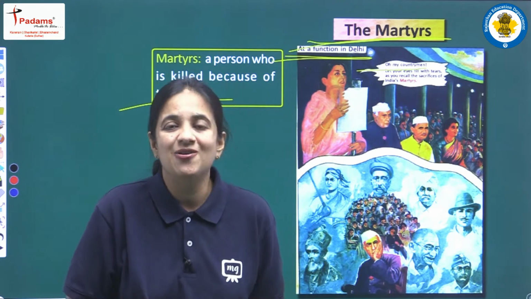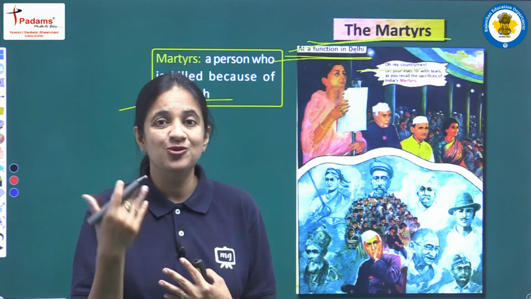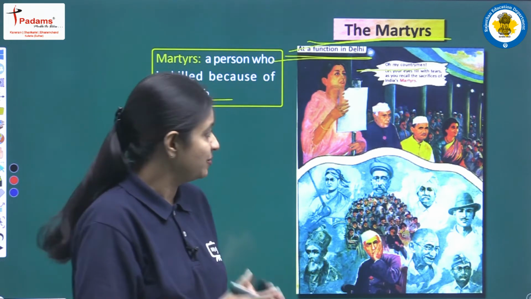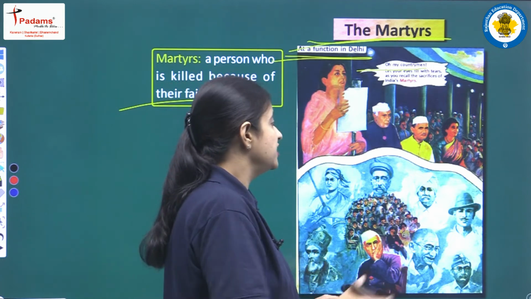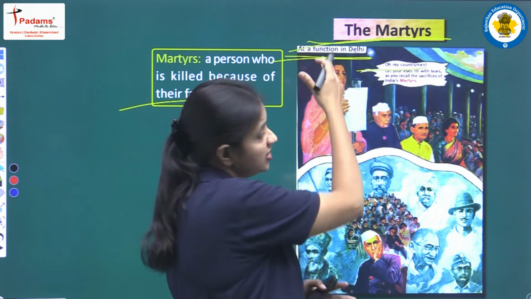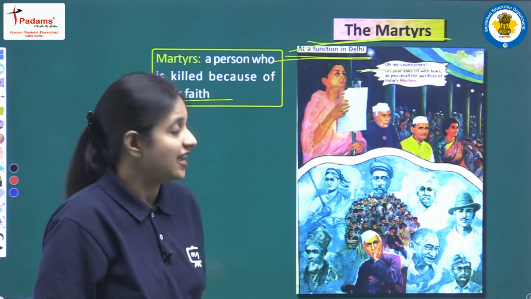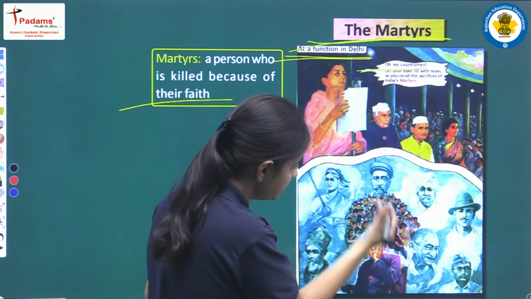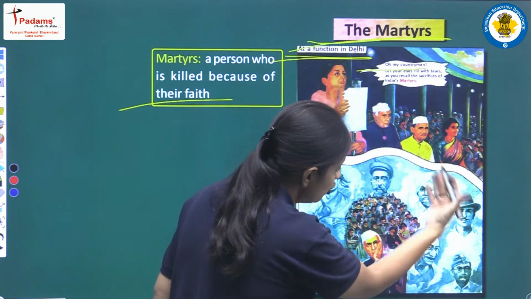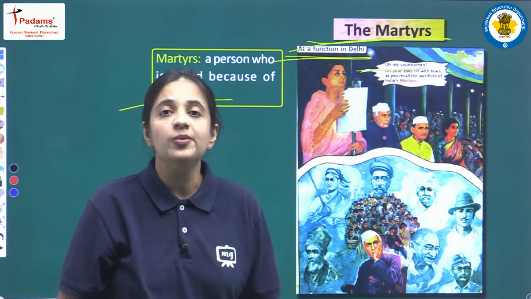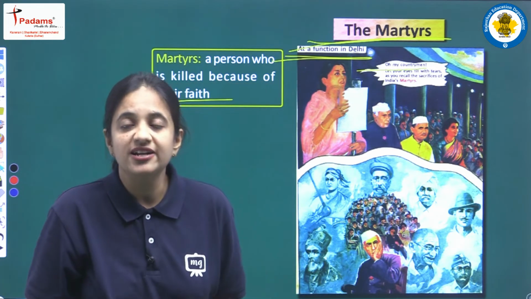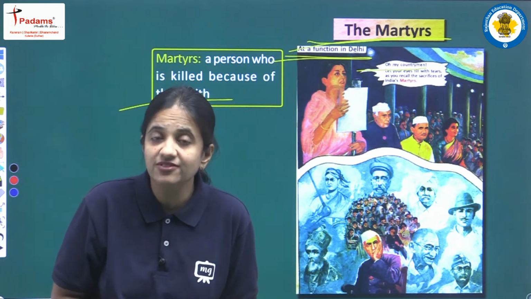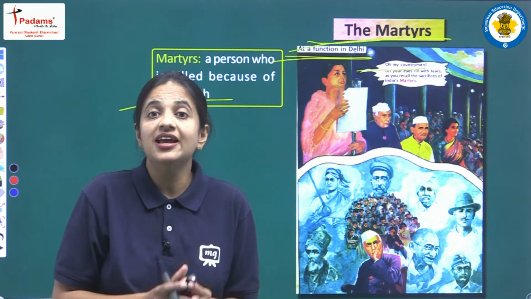Okay, so now I am very sure that you all are able to recall this song, "Oh मेरे वतन के लोगों." Lata Mangeshkar is singing this song in a function that was organized in Delhi. And here in this picture we can see Pandit Jawaharlal Nehru sitting, and there are so many freedom fighters, so many martyrs. Because of the sacrifices of all these freedom fighters, finally we are enjoying freedom, finally we are having independence.